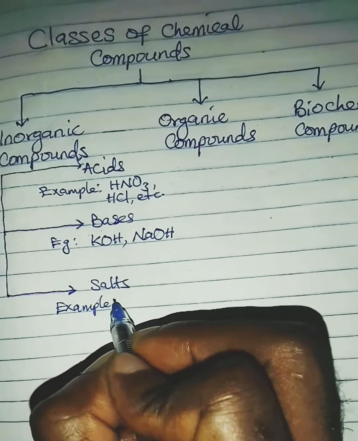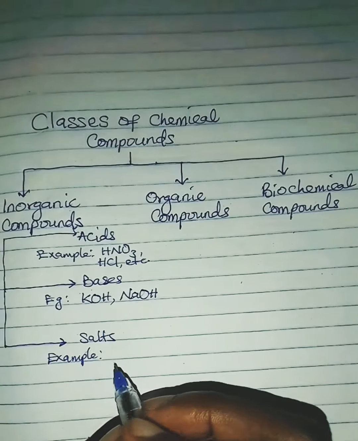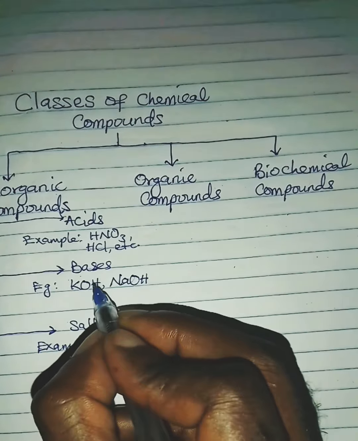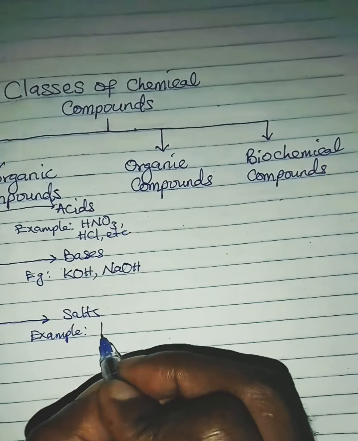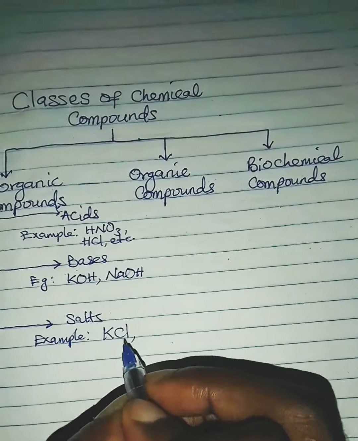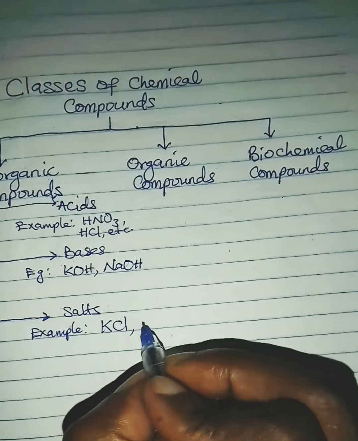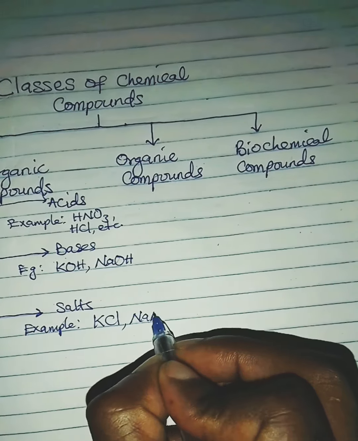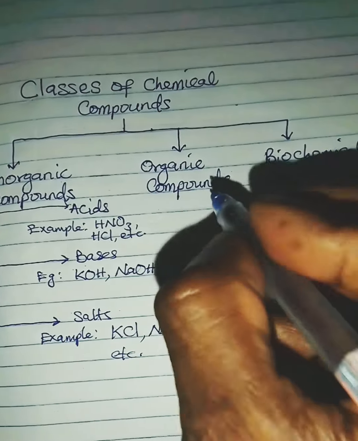When an acid reacts with base, the metal from the base will interact with the acid radical from the acid to form salt. For instance, in the base potassium hydroxide, the potassium metal interacts with chloride from hydrochloric acid to form potassium chloride, which is the salt. Also, sodium hydroxide, the sodium from sodium hydroxide interacts with trioxynitrate 5 ion from trioxynitrate 5 acid to form sodium trioxynitrate 5 salt, etc. Organic compounds are classified thus.